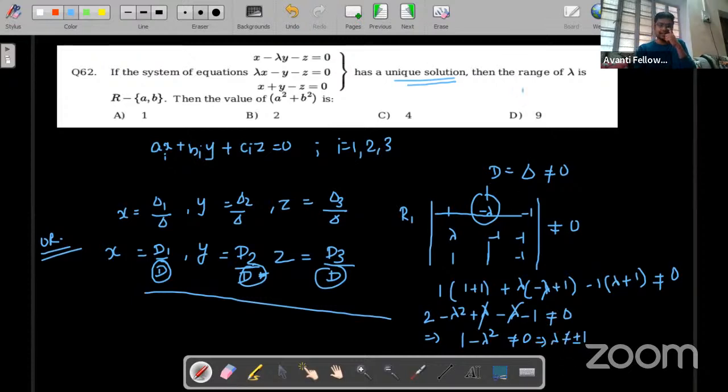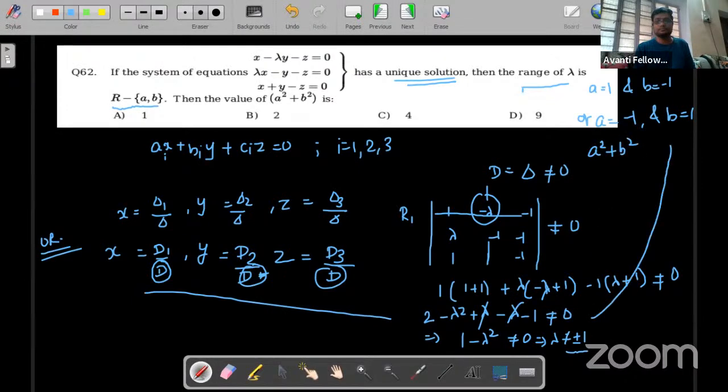Now in the question it is saying that the range of lambda is all real numbers except a and b. That means lambda can take any real value but not a and b. So clearly lambda is not taking 1 and minus 1. So either a can be 1 and b can be minus 1, or a can be minus 1 and b can be 1. Now we have to find a square plus b square, which is 2. So option number B is correct.